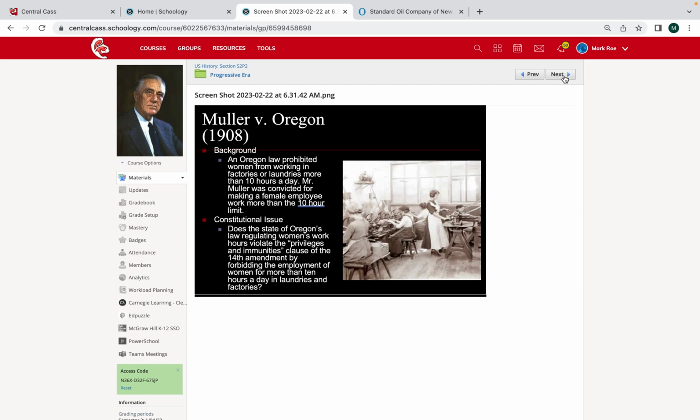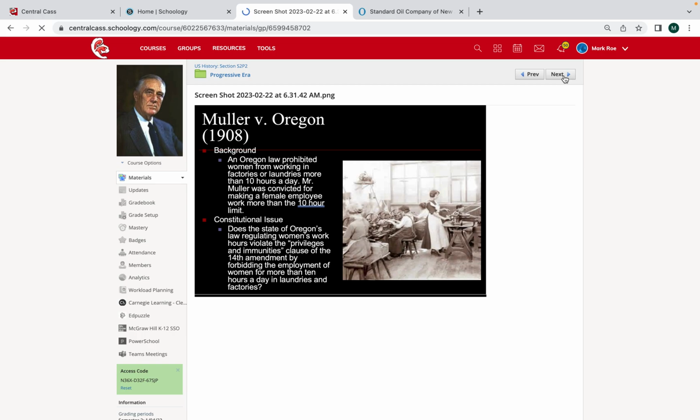So Mr. Mueller got in trouble. He was fined because we're talking about a female employee. He allowed her, or made her, I should say, work more than a 10-hour day. So under this Oregon law that regulated how many hours a day these individuals could work in laundries, which I will tell you were generally females, and sometimes children as well, the Supreme Court is now examining a similar question to what they examined in Lochner versus New York.